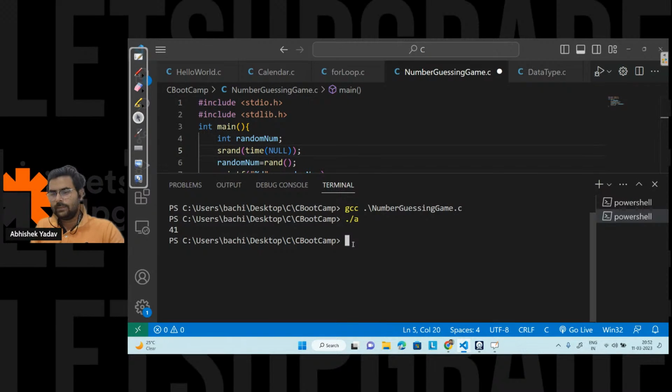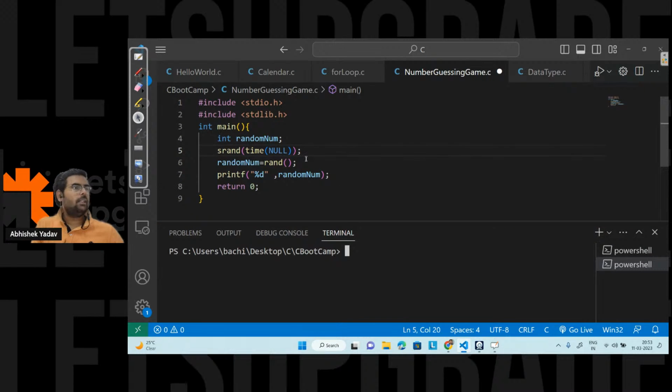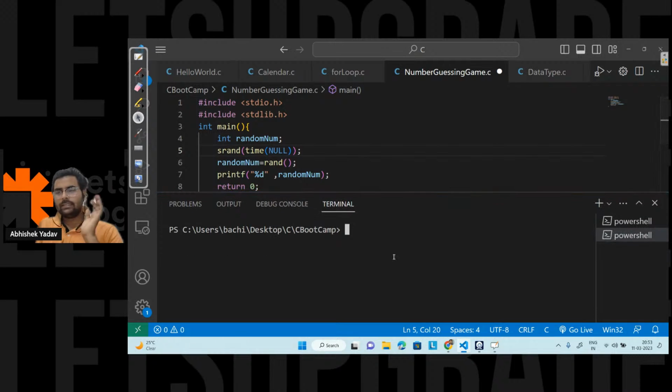Let's try to write the code, and after that we will see whether we are getting the correct answer or something wrong here, right? Because it should give me a different random number here, right? But I'm not able to understand why it is giving me the same answer. I have to see that part. Let's do the remaining stuff.